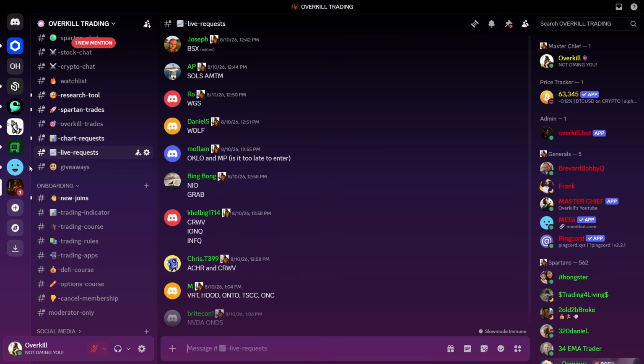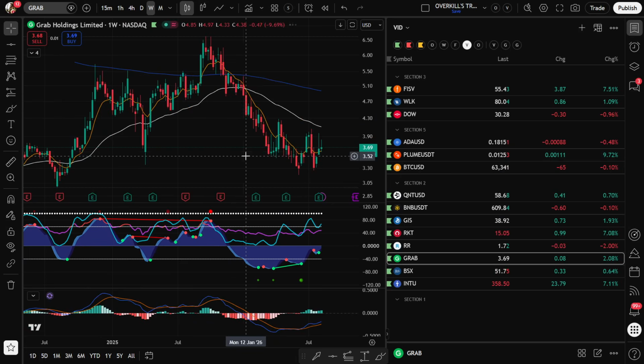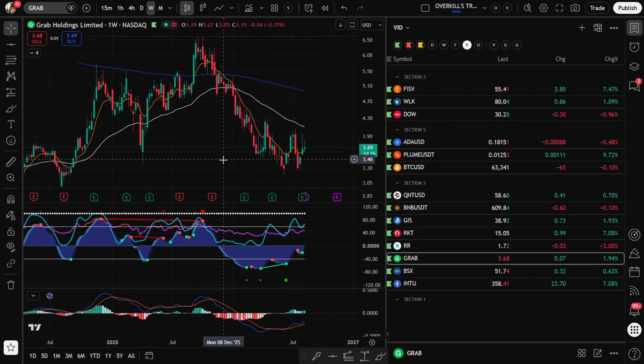Just because something is given a green dot doesn't mean we should buy it. I look for companies that are growing, companies like Grab. I like Grab. If I'm going to choose between your two requests here, between NEO and Grab, I'm choosing Grab. Okay, because Grab is like the Uber Eats of Southeast Asia.